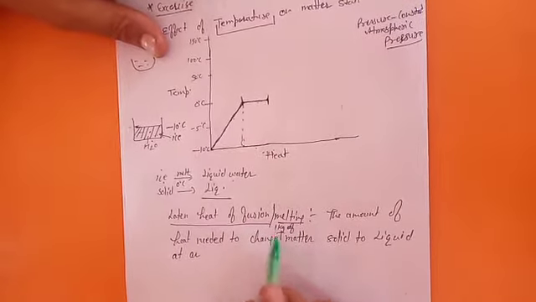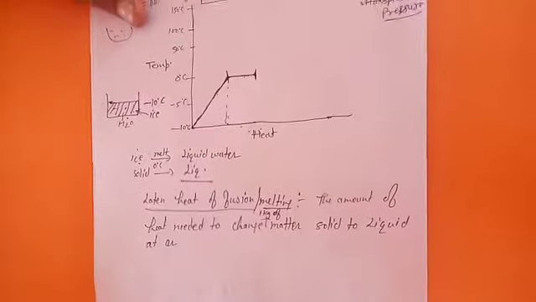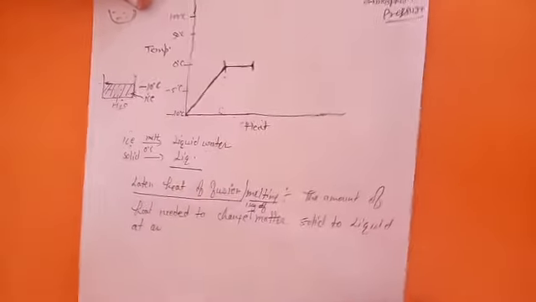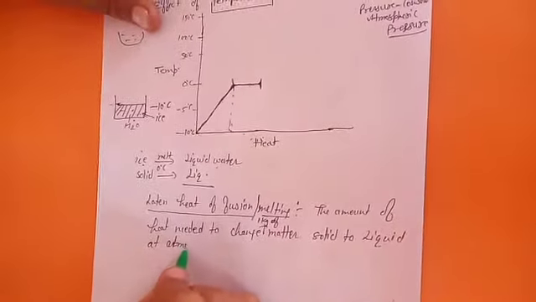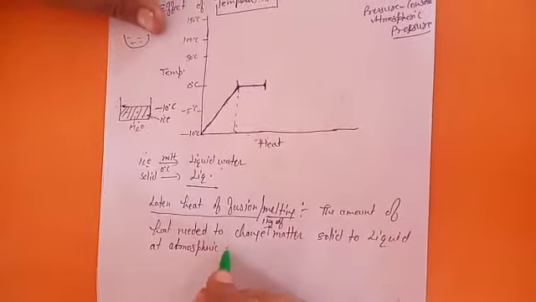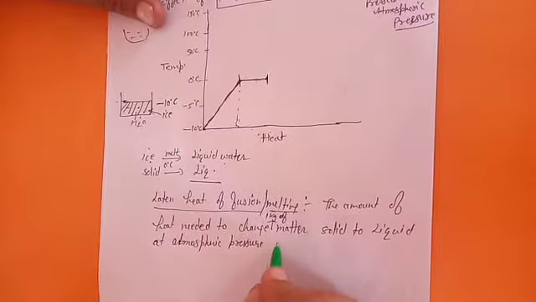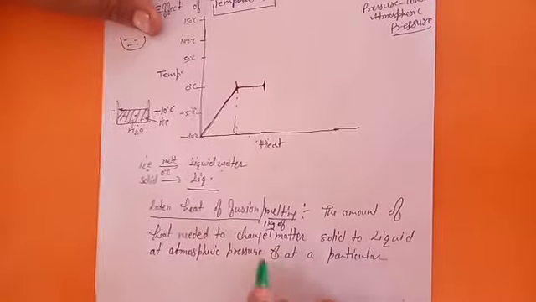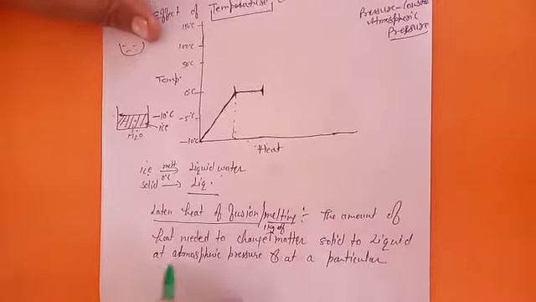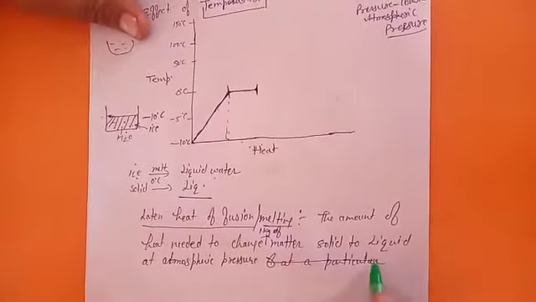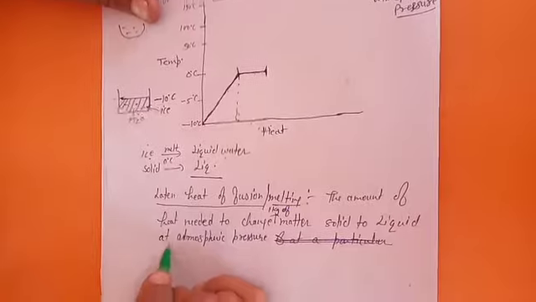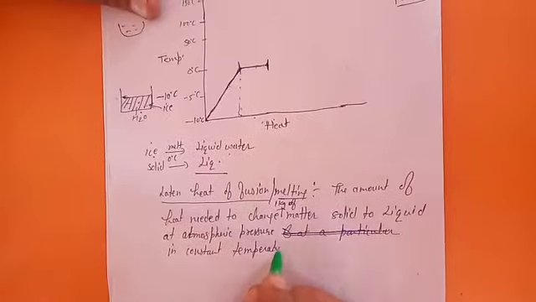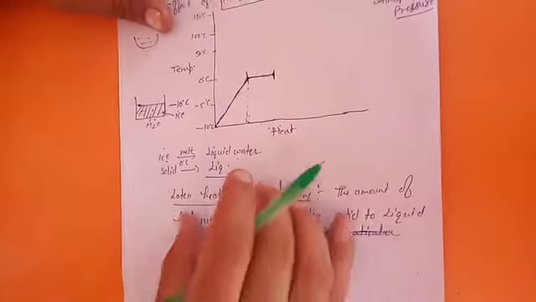You have to consider that the quantity of matter should also be fixed. 1 kilogram of matter from solid to liquid at atmospheric pressure and at a particular temperature. Meaning to say the temperature will not change here, or you can say from solid to liquid at atmospheric pressure at constant temperature. The temperature remains constant during that time. So that amount of heat is termed as latent heat of fusion.